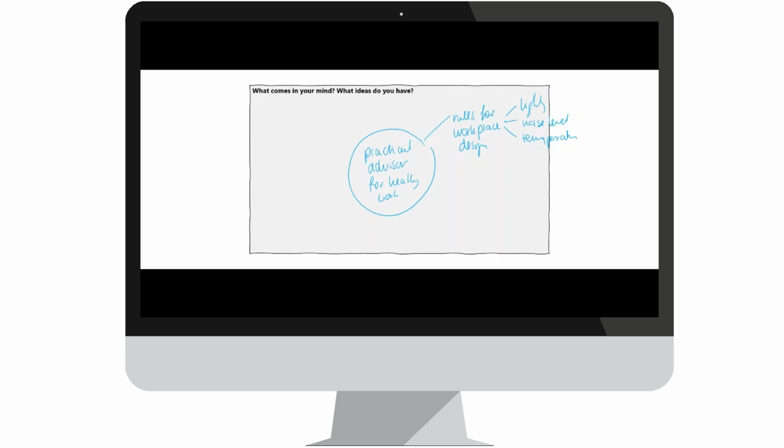I also think of, for example, the job security or the working conditions. And I also think, for example, about a guideline, which we also can put over here.